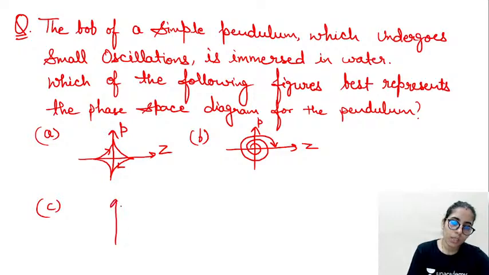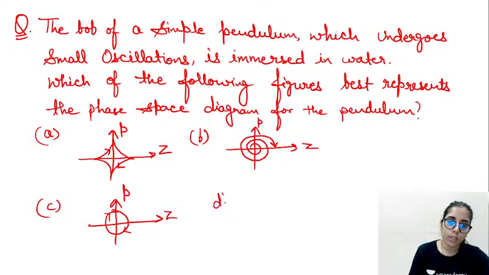The next one is, it's just a circle, closed circle. P, either take X or Z, anything.